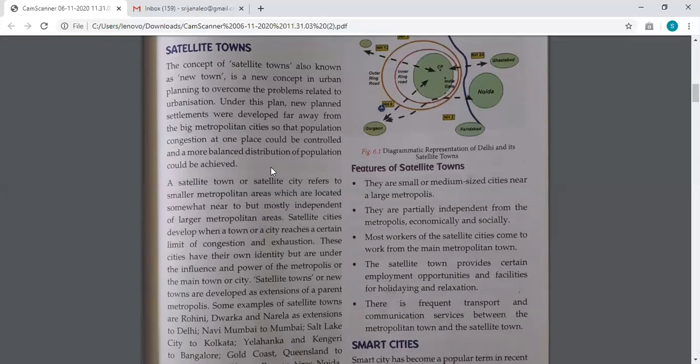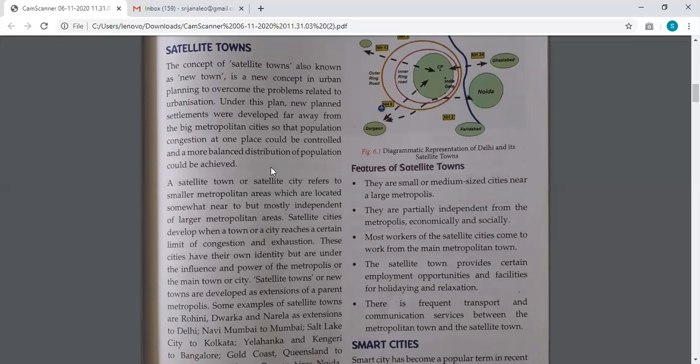So people move. But some of them cannot fit in that big city because of population growth or because it is too expensive. In that case, a smaller town emerges from where the people commute, which is cheaper for the people to stay in all respects. That's how the satellite city has emerged.